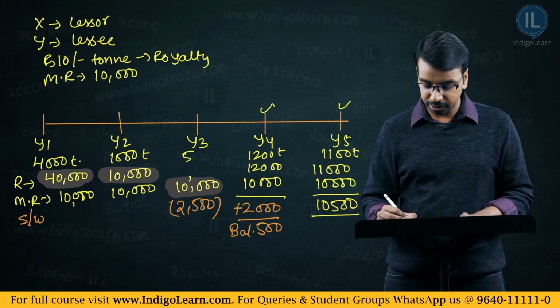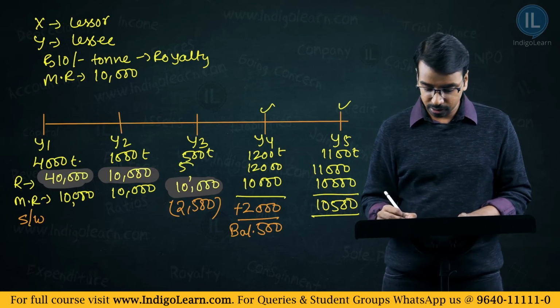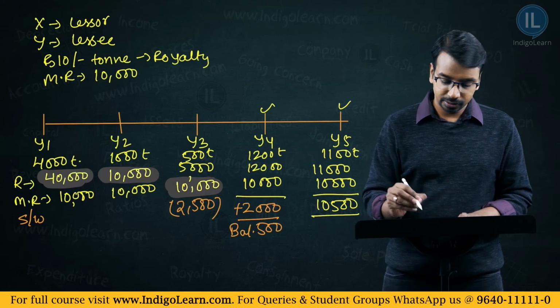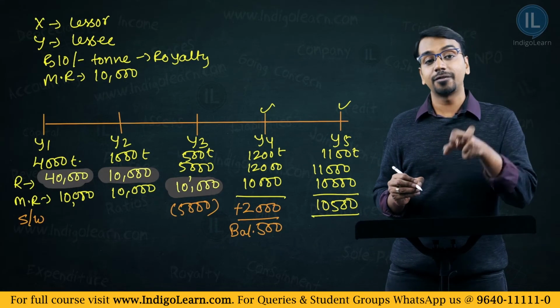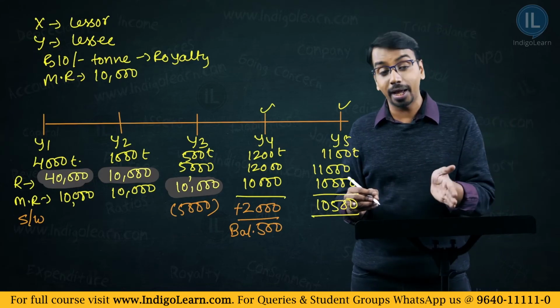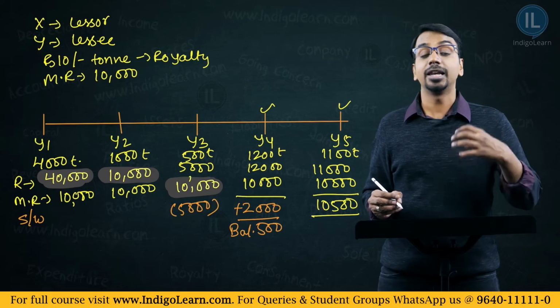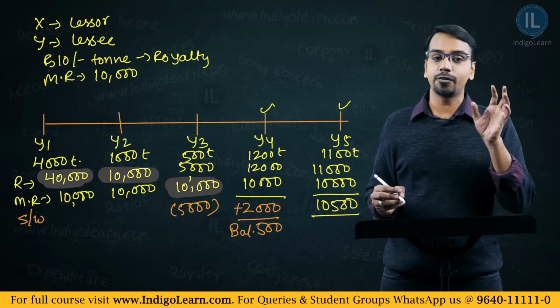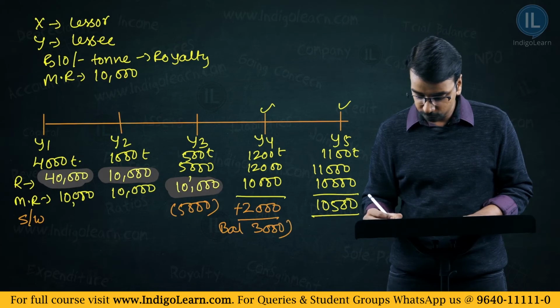So the output in year 3, let us assume it was 500 tons and the royalty becomes 5,000 and the short workings become 5,000, right? Now this short working 5,000 can be adjusted in year 4 and year 5. So in year 4 what will happen? You will adjust 2,000 and you will be left with 3,000 of short working. So the balance here will be 3,000.